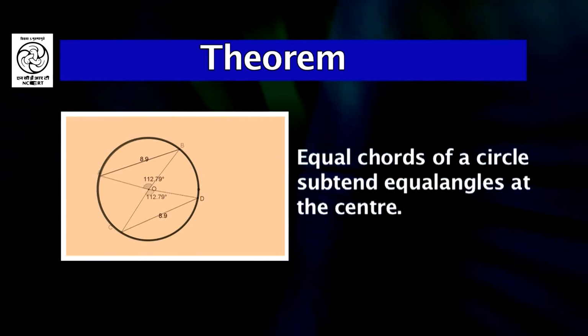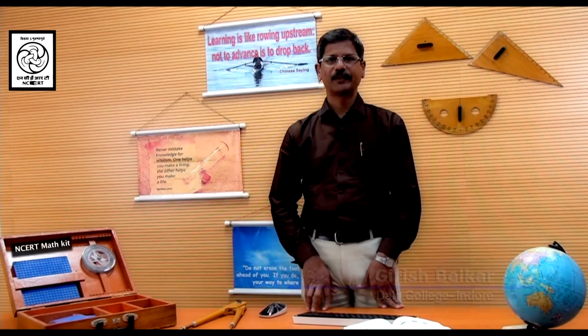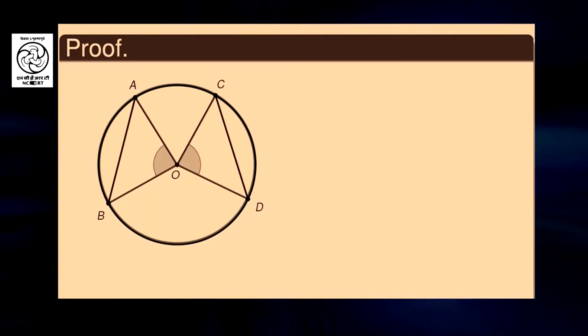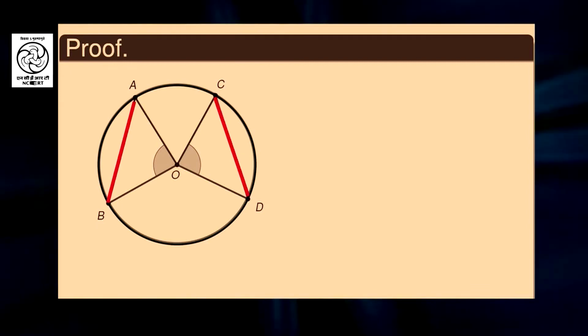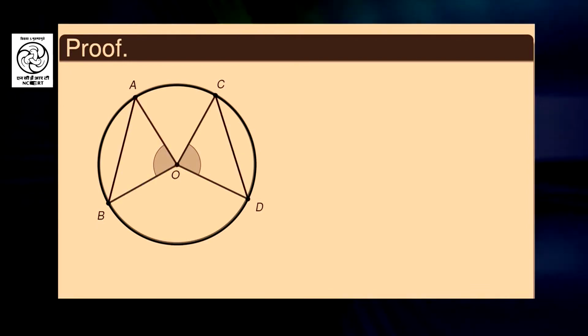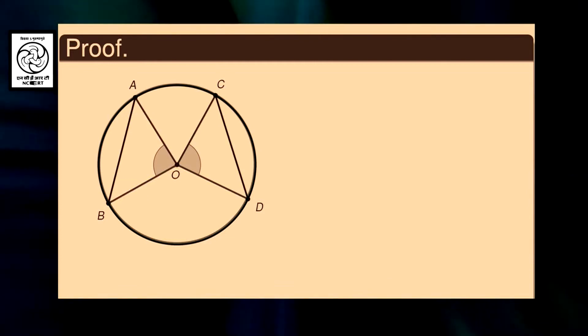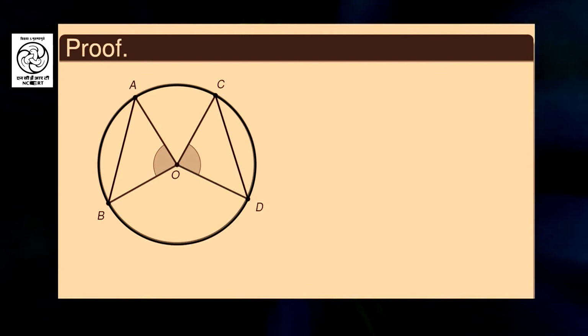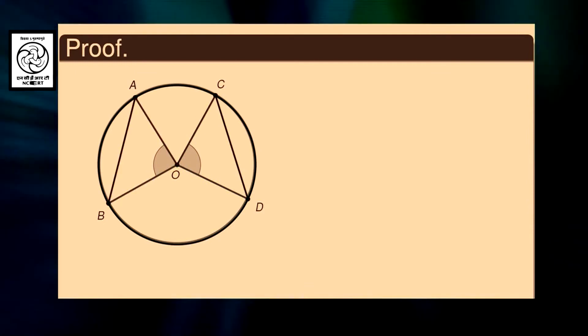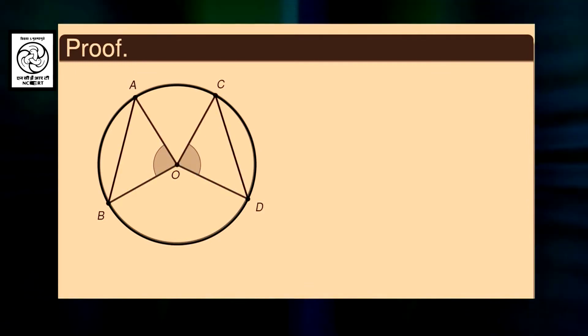This statement we have just verified, but verification does not substitute for proof. So, we need to prove this theorem as well. Let us proceed to prove this theorem. Let us take a circle with two chords AB and CD that are equal. Join AO, OB, OC and OD. So, we have two triangles, AOB and COD.